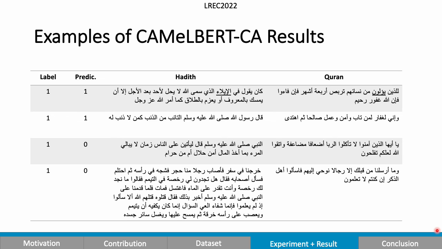This could be attributed to the fact that two texts consist of different words but have the same underlying message, as shown in the third example here. Also, many hadiths are a narration of a detailed incident that has a moral behind it, while the Quran states the explicit guidance, as shown in the fourth example here.